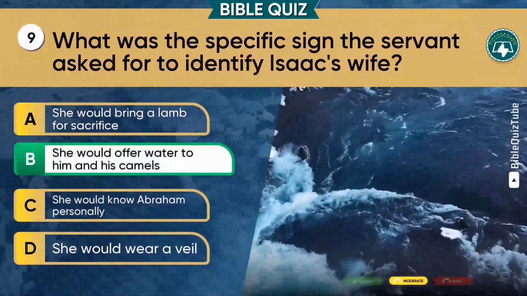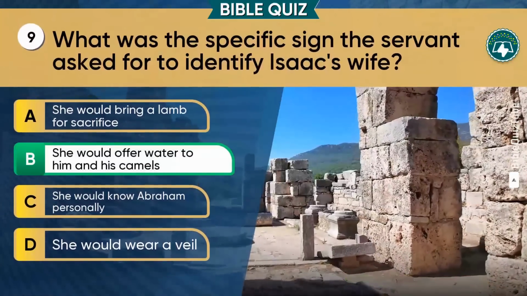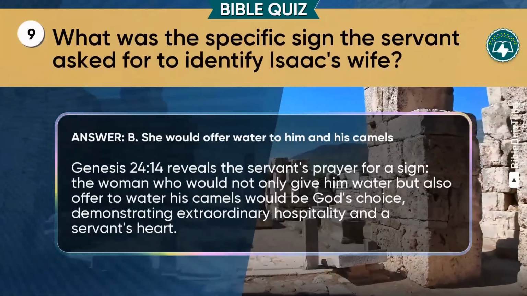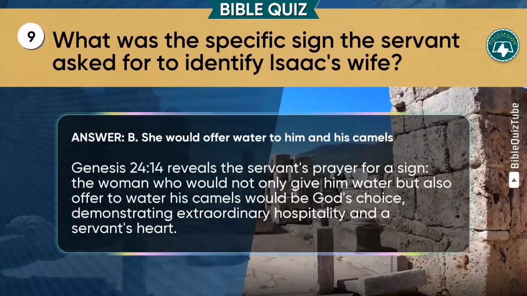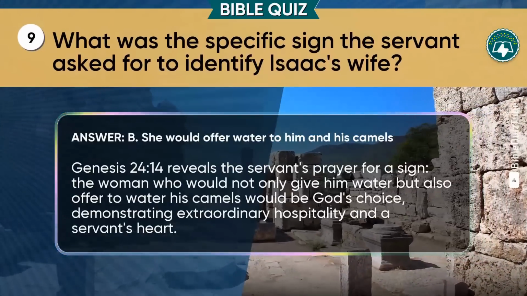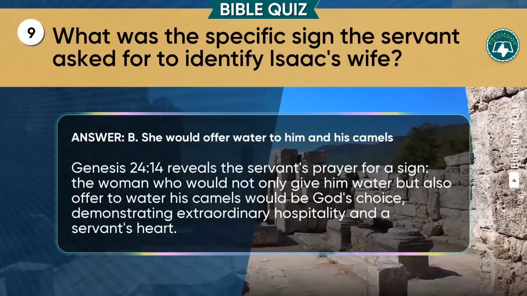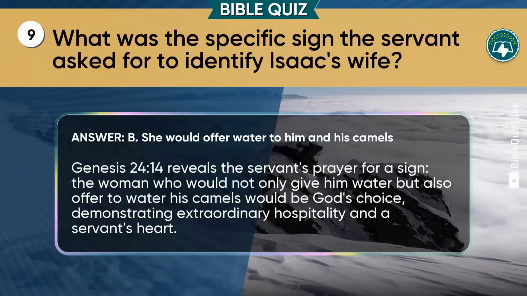B. She would offer water to him and his camels is the accurate choice. The explanation. Genesis chapter 24 verse 14 reveals the servant's prayer for a sign. The woman who would not only give him water but also offer to water his camels would be God's choice, demonstrating extraordinary hospitality and a servant's heart.